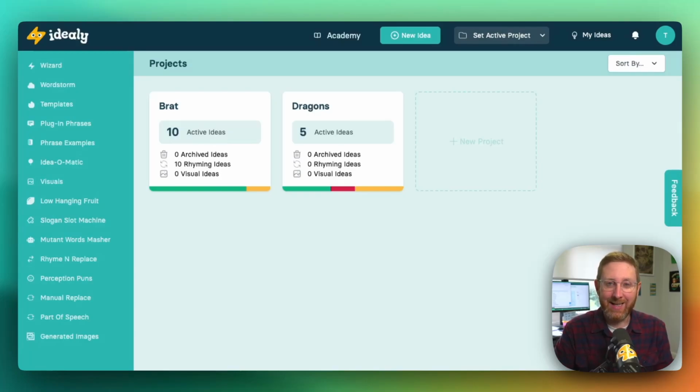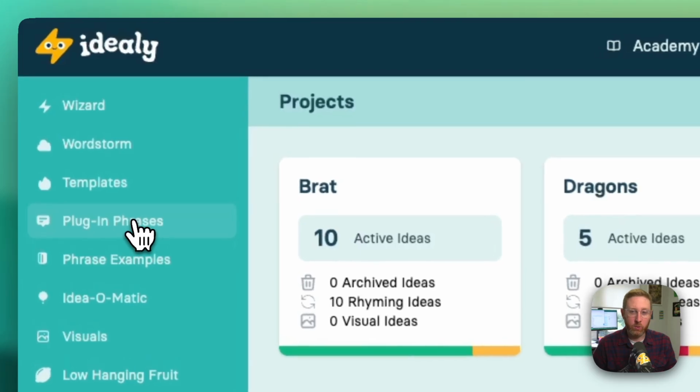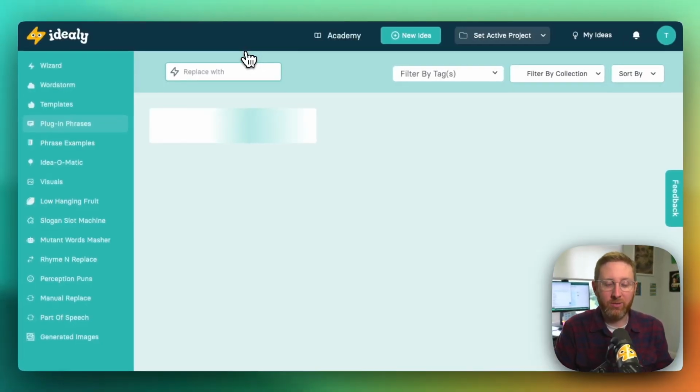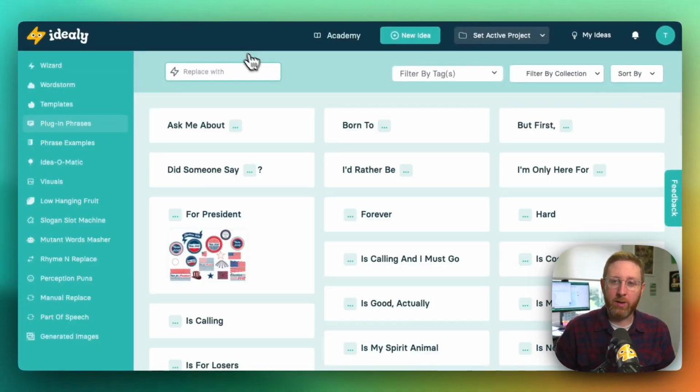This is Ideally. Ideally is a new way to generate original ideas, and I'd like to show you a little bit of it in this video. So we'll start with the plugin phrases tool. Plugin phrases are essentially fill-in-the-blank phrases where there exists a blank into which you can put a word or a series of words to transform it and to come up with your own original ideas.